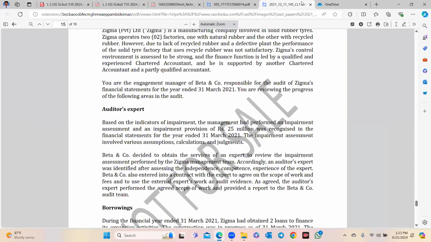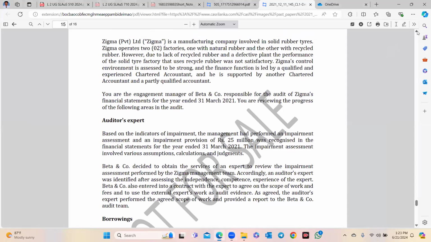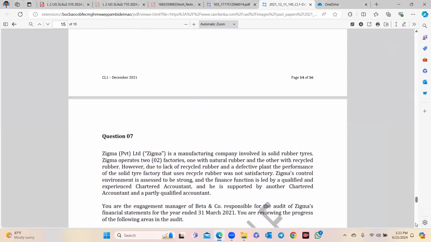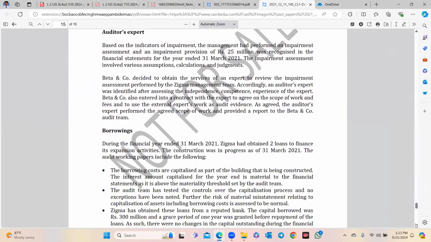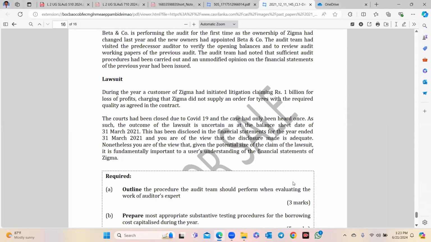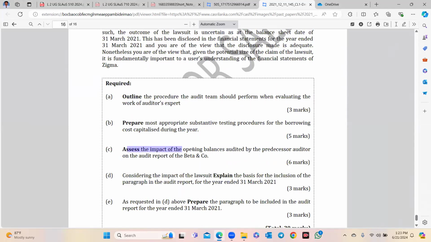So let's move to the question now. We are concluding this session with question number 7, one of the long scenario-type questions in the CA examination. It asks one question, 6 marks: assess the impact of the opening balances audited by a predecessor auditor. It means it's the second scenario.